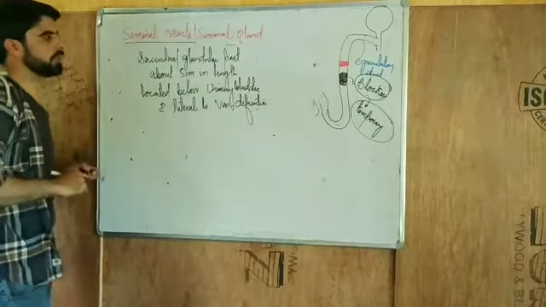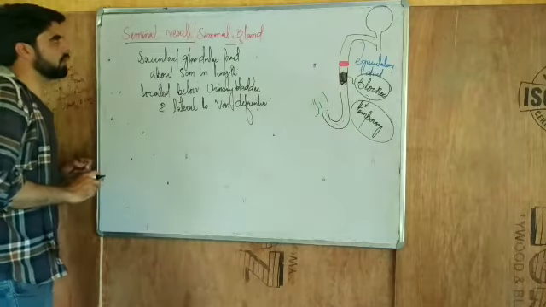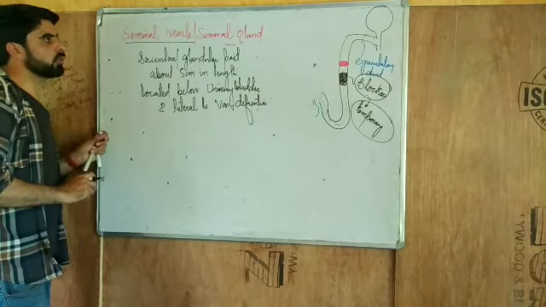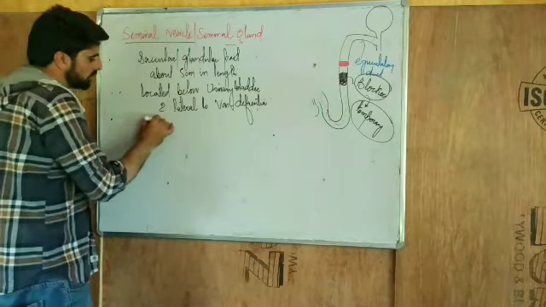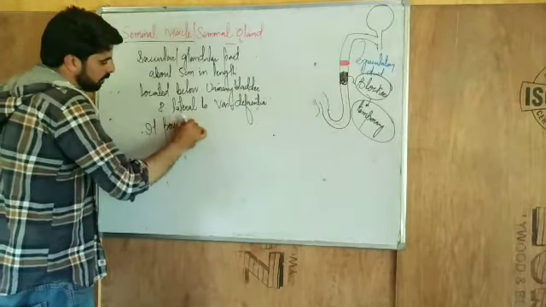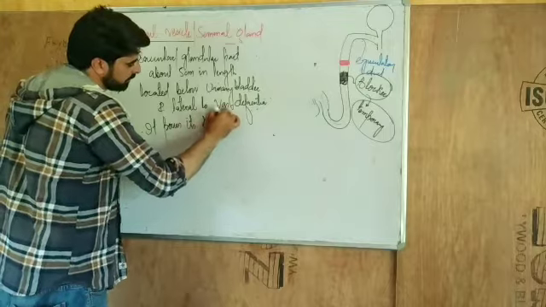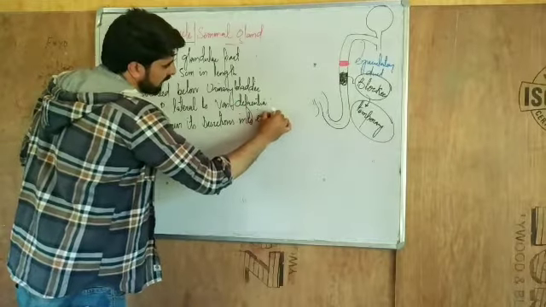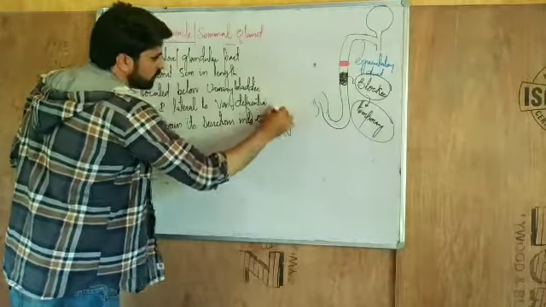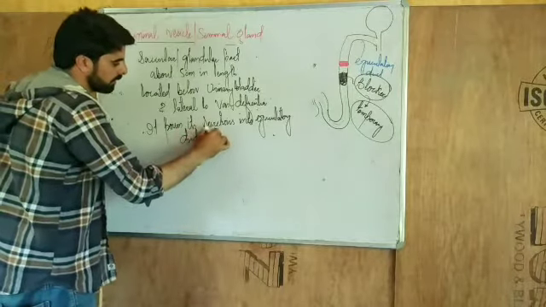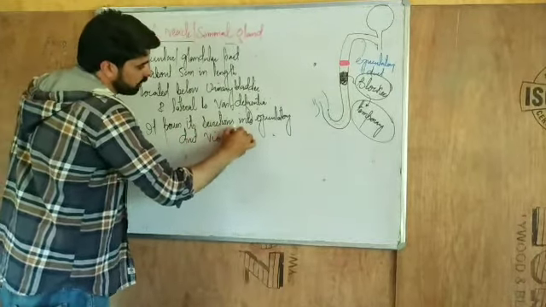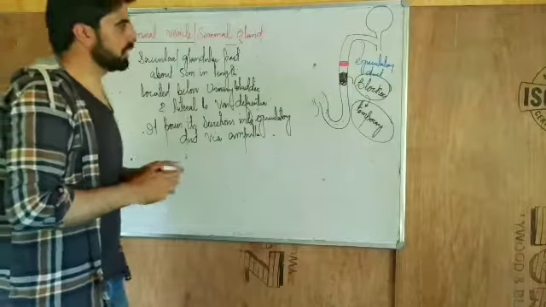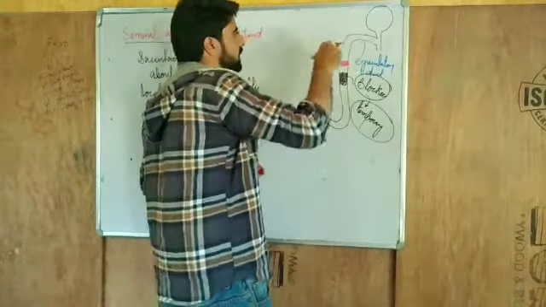This is a very important point which you have to keep in mind. One more important thing about the seminal vesicle is that it pours its secretion into the ejaculatory duct via the ampulla. That means through the ampulla, which acts as a pocket or sac-like structure through which the seminal vesicle pours its secretion into the ejaculatory duct.